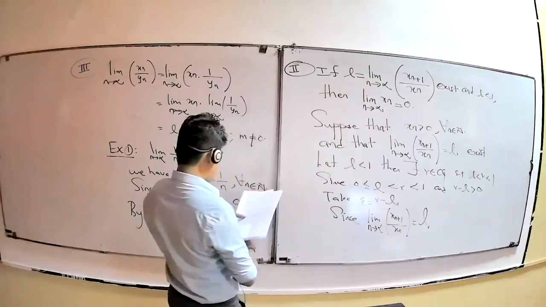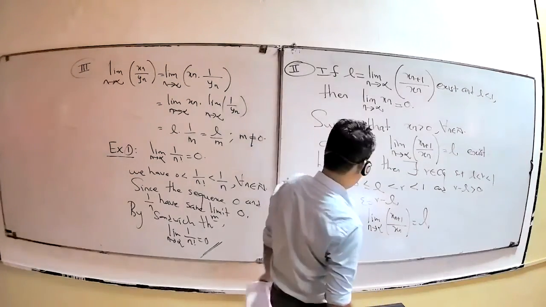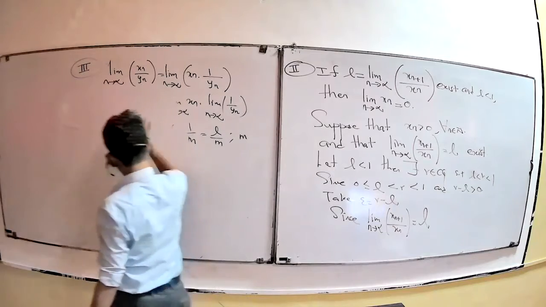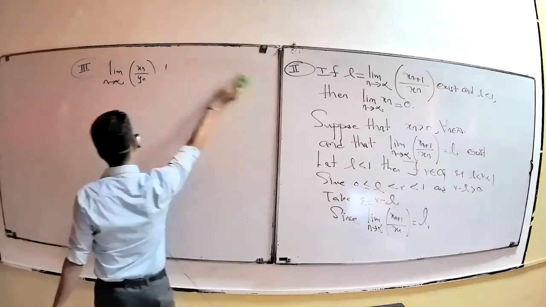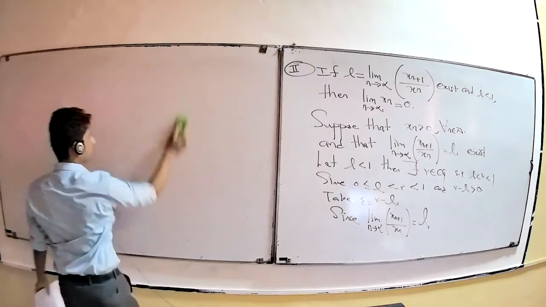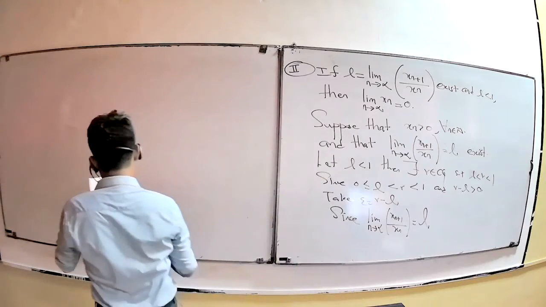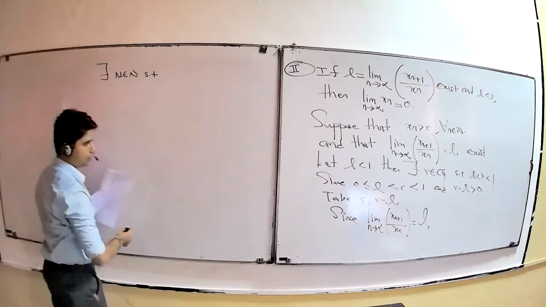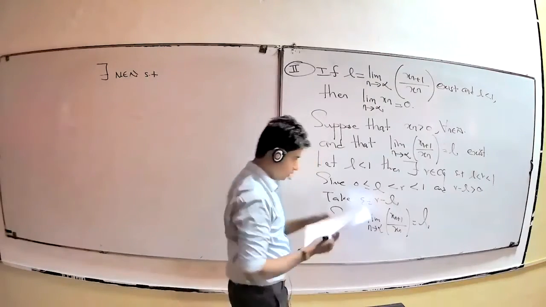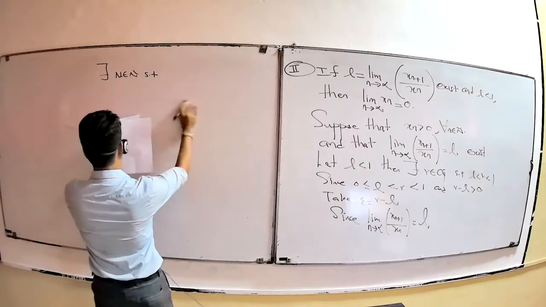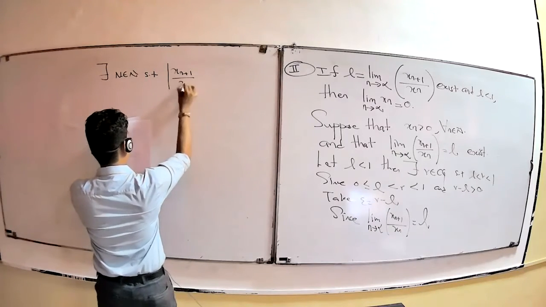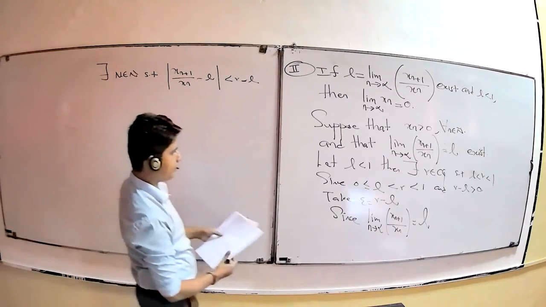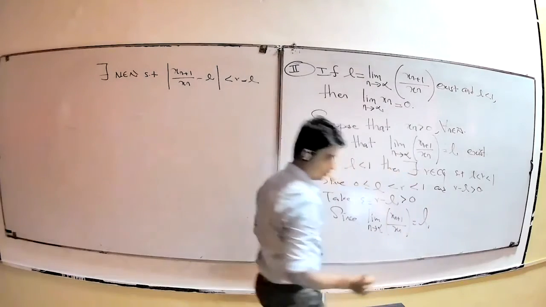Okay. The limit as n tends to infinity of Sn plus 1 over Sn equals L. Therefore, there exists a capital N belonging to the natural numbers such that, using the definition of the limit, the absolute value of Sn plus 1 over Sn minus L is less than r minus L, because this is the epsilon value, obviously greater than 0. Okay.